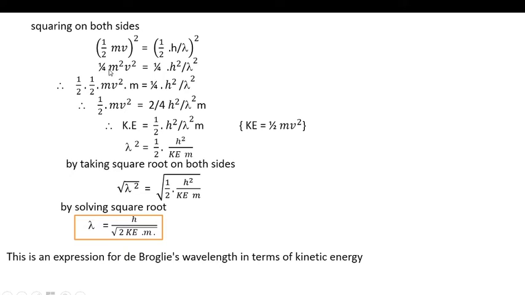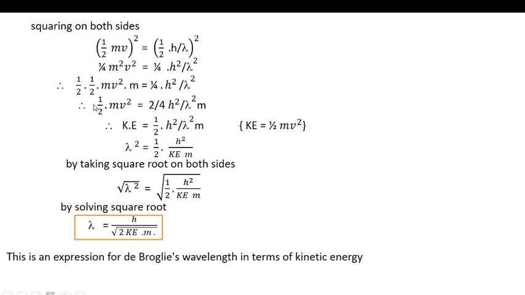Therefore 1/4 m square v square is equal to 1/4 into h square divided by lambda square. Splitting this, 1/2 into 1/2 mv square into m is equal to 1/4 into h square divided by lambda square.